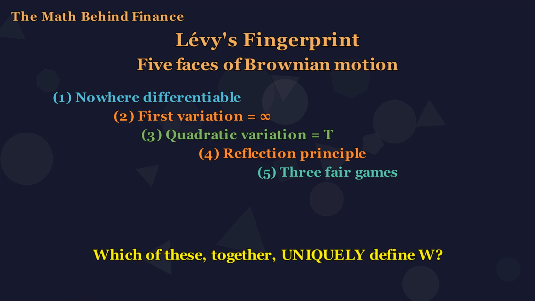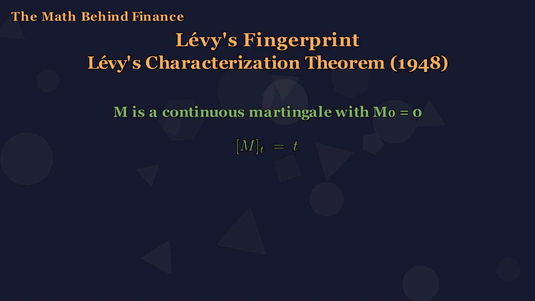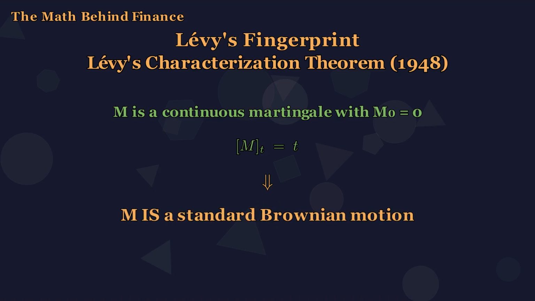Which of these structural properties taken together uniquely define W? The answer is remarkably simple and remarkably small. In 1948, Paul Lévy proved one of the most elegant theorems in probability. If M is any continuous martingale starting from 0 and its quadratic variation is identically t, then M is a standard Brownian motion. Gaussianity, independent increments, everything else follows. Two structural properties and W is uniquely fixed.